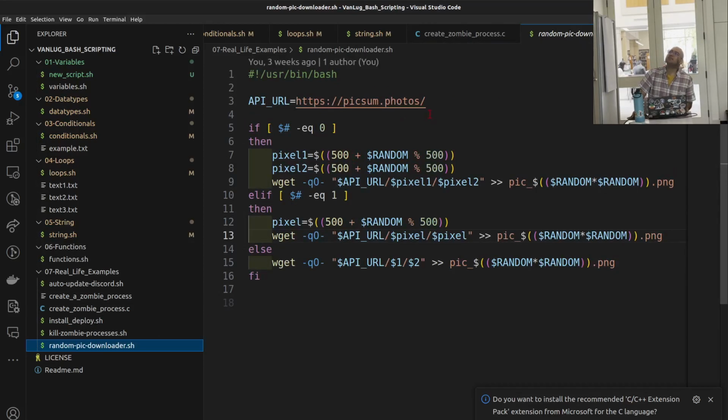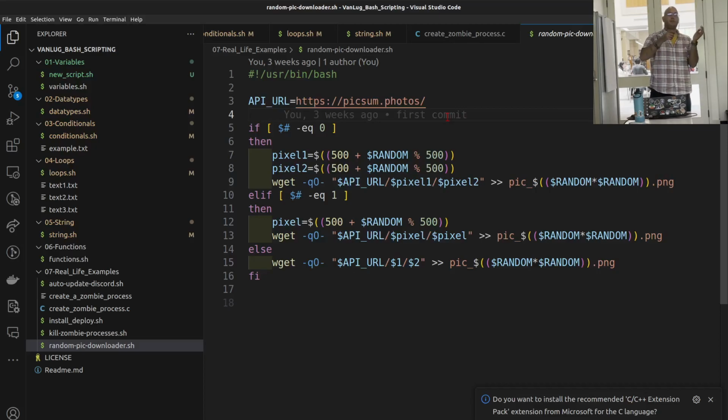This is the fun one. I've got a URL which gives us random pictures for placeholders if you want to put anything up. This program can accept up to 2 arguments, so we can give the pixels of the photo that we want.